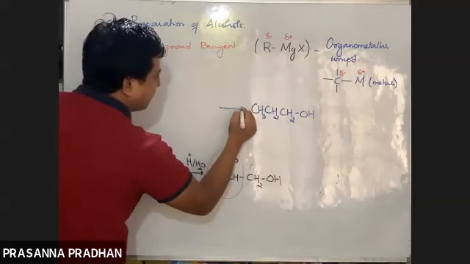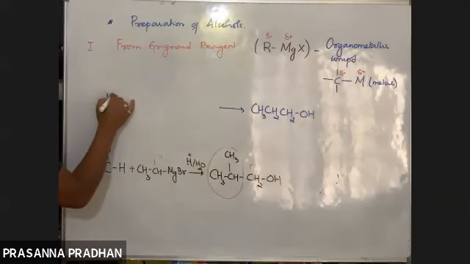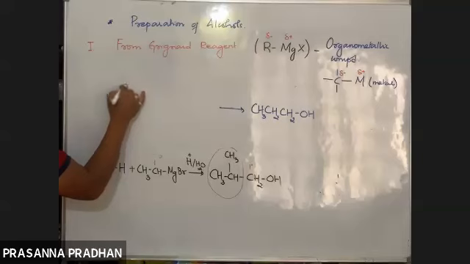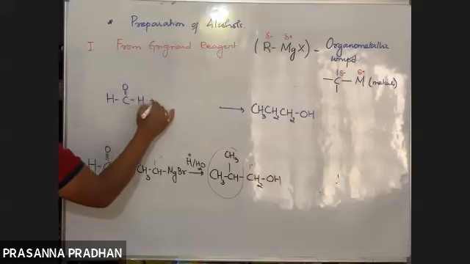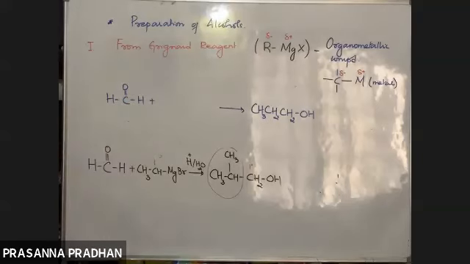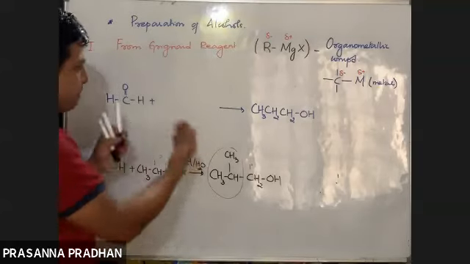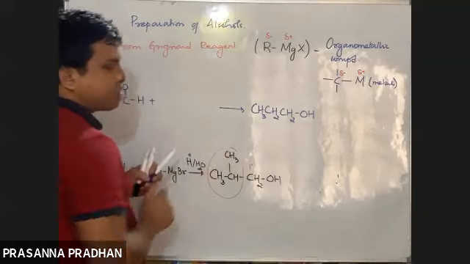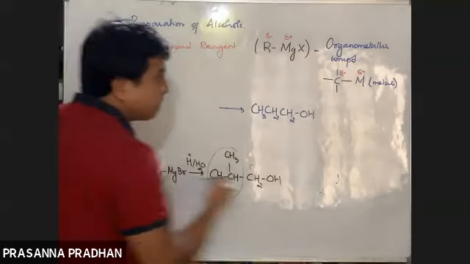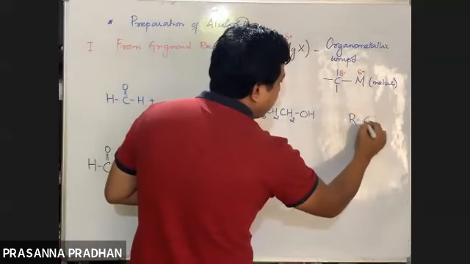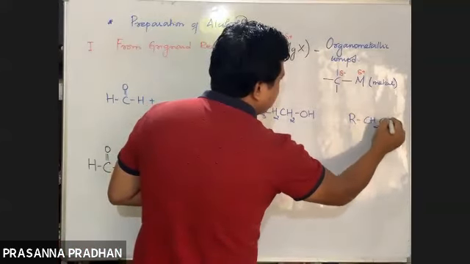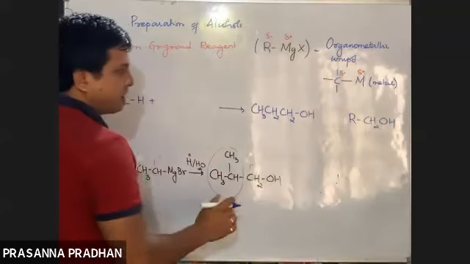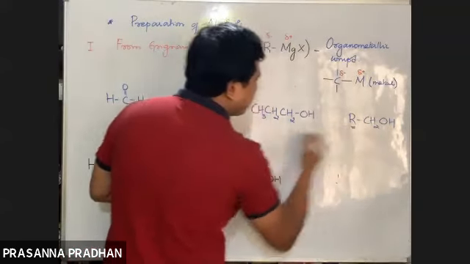So this is a 1 degree alcohol again. If it's a 1 degree alcohol, I must use formaldehyde. So RMgX plus formaldehyde gives us RCH2OH. What is the general formula of the alcohol prepared? RCH2OH. Don't get confused. And this R part comes from your Grignard reagent.